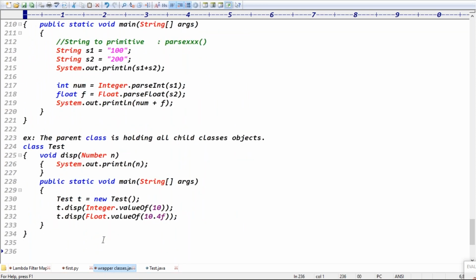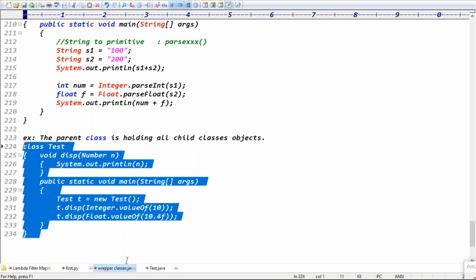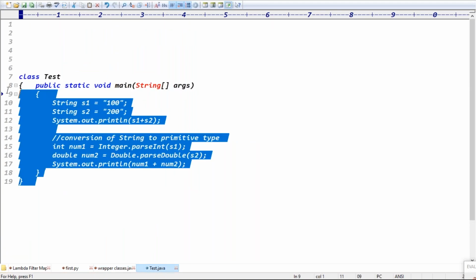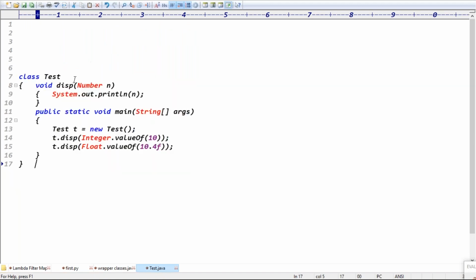Exactly. Because yesterday while discussing the hierarchy, I said the root class is the Object class. Character class and Boolean class are direct child classes of Object, right? What are the remaining classes, guys? Byte, short, int, long, float, double. These are all child classes of what? Number, right? In that case, if the method disp is expecting a Number argument, right?